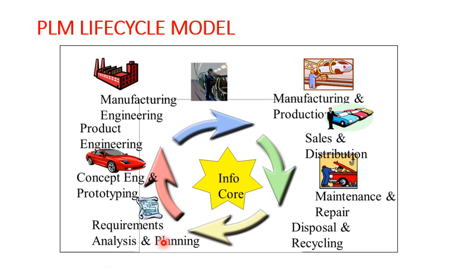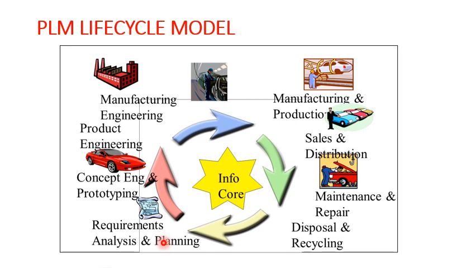Once the products are mass produced, the next step in the life cycle model is sales and distribution. Once your products are produced, you need to sell and distribute them. Again, the business related functions and marketing people come into picture here. They start their advertisement campaigns, launch their products, and then try to sell and distribute them. It is not enough if you just sell your products into the market.